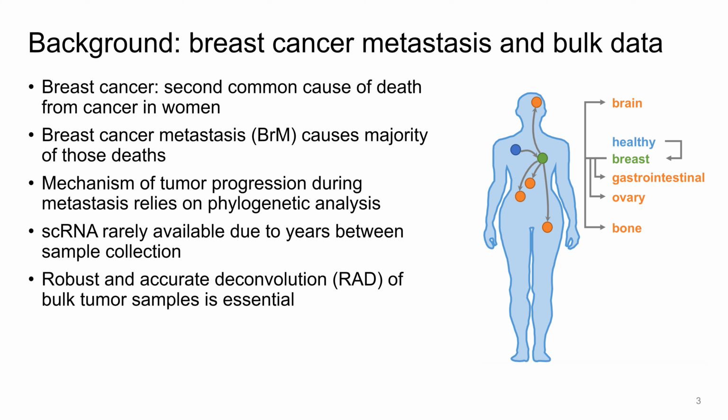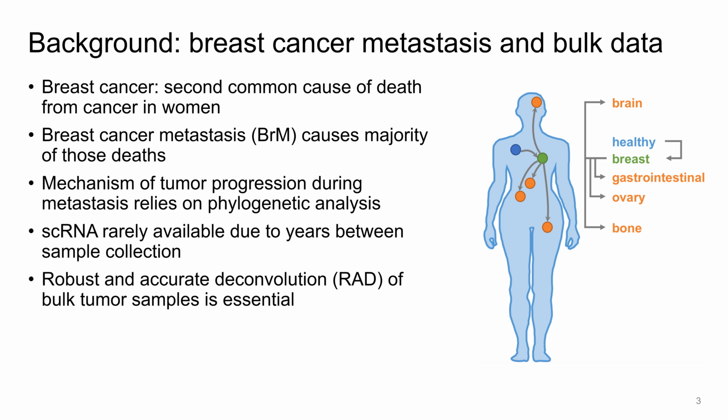Understanding the mechanism of tumor progression during metastasis relies on phylogenetic analysis. Single-cell sequencing seems to be a plausible tool for this goal. However, it is usually not available due to yield issues between sample collection.